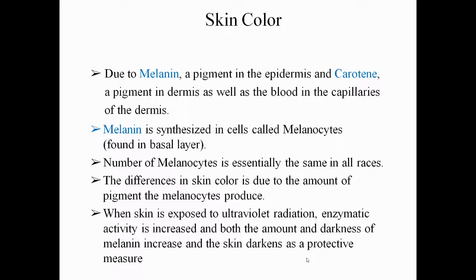So the number of melanocytes is equal in all people, but the amount of pigment produced by the melanocytes will vary. When skin is exposed to ultraviolet radiation, enzymatic activity is increased, and both the amount and darkness of the melanin increase, and the skin darkens as a protective measure.